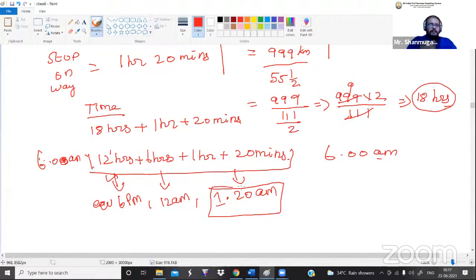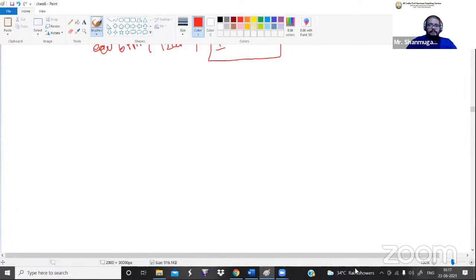Okay, guys, have you understood how to calculate the time value? Time duration is something different and the actual time is something different. So don't confuse both the values. Do you got it? So that's all about the concept of time and distance. Now we can go for the next topic.